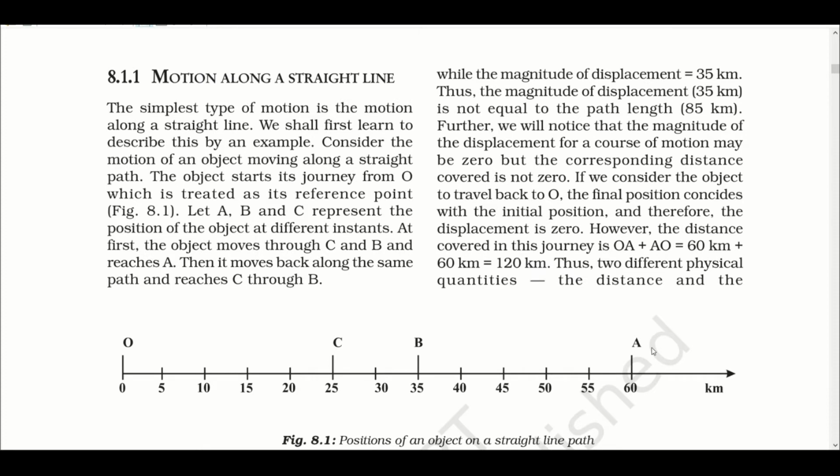Now let's see motion along a straight line. The simplest type of motion is the motion along a straight line. So here O is the reference point. Let A, B and C represent the position of the object at different instants. At first the object moves through C and B. It doesn't stop at C and B, but moves from C and B to A. Then it moves back along the same path and reaches C through B.